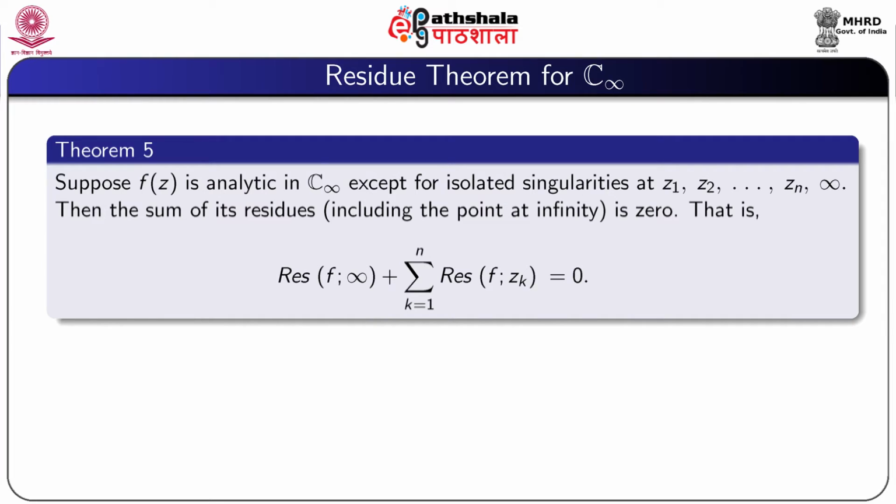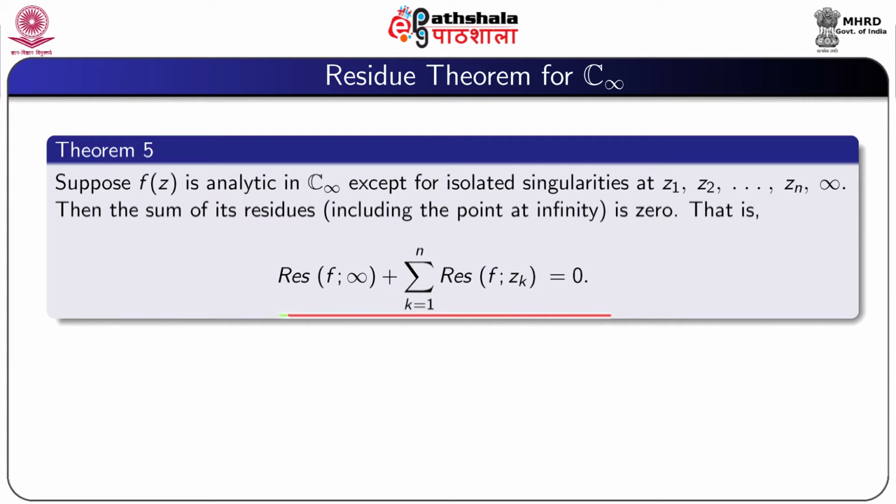So, now we prove residue theorem for C infinity, that is for extended complex plane. Suppose f(z) is analytic in C infinity, that is in extended complex plane, except for isolated singularities at z1, z2, ..., zn and infinity. Then the sum of its residues including the point at infinity is 0.